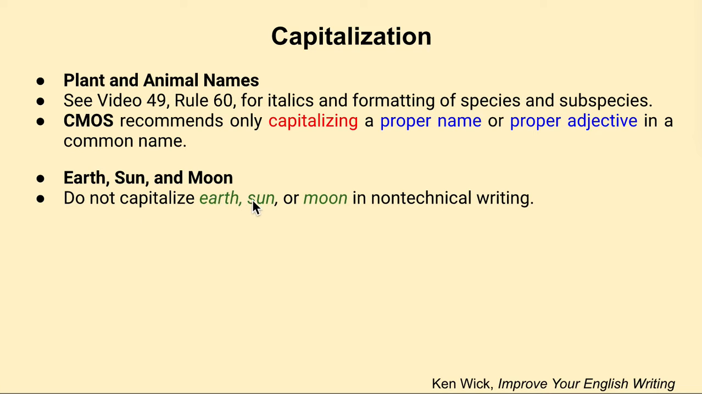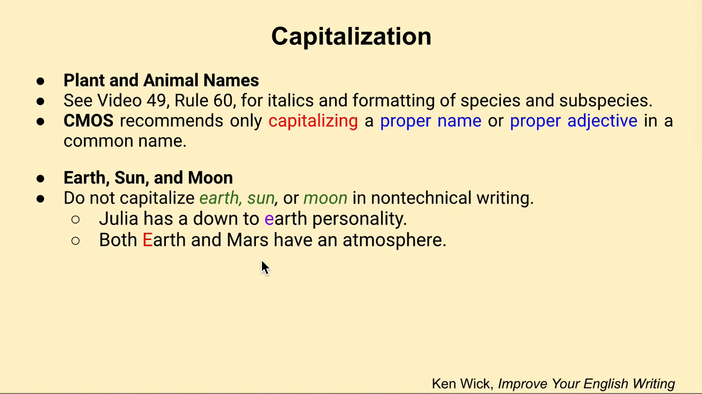is do not capitalize earth, sun, or moon in non-technical writing. Technical writing usually involves the names of multiple planets. You'll usually see them listed. But in non-technical writing, you do not capitalize. So, for example, Julia has a down-to-earth personality. You would not capitalize earth. But if you had an example where it said Earth and Mars, maybe I have an example. Oh, there you go. Both Earth and Mars have an atmosphere. So here we have technical writing, so we would capitalize the planets.